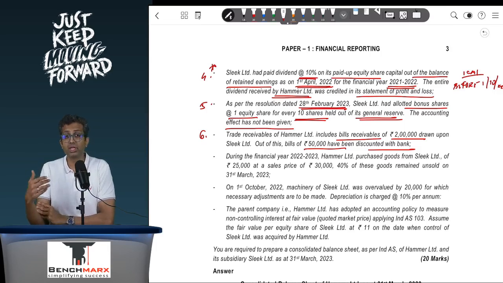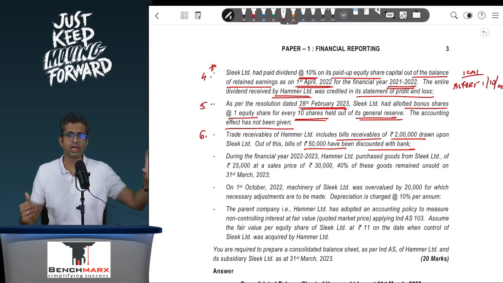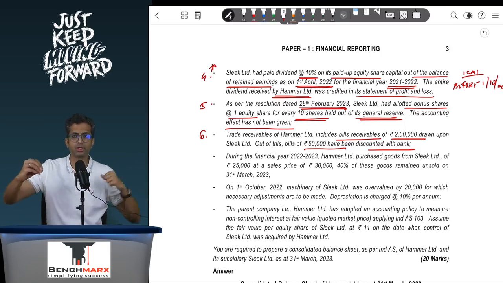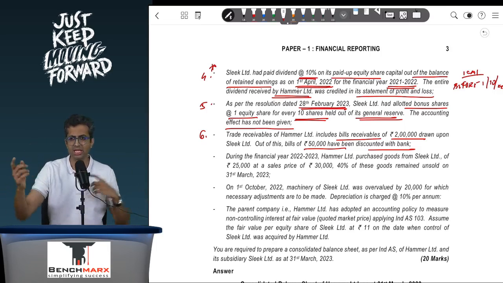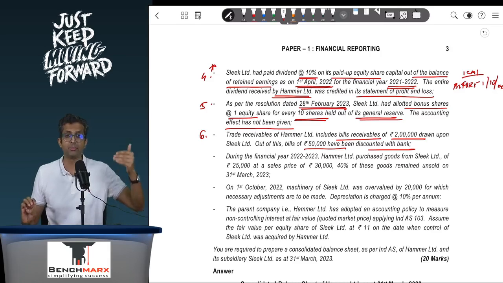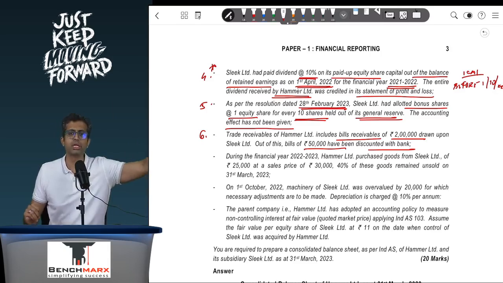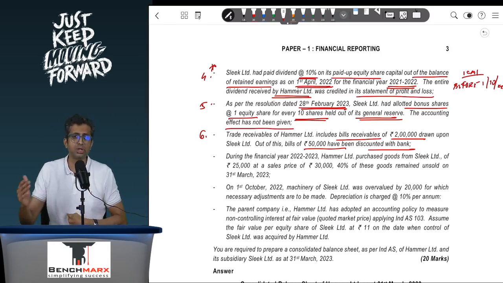However, in the books of Sleek, where the bills are payable, earlier we thought that Sleek has to pay Hammer and hence it is intercompany and to be eliminated. But if Hammer discounts the bill, then it showcases that Sleek has to pay the money to the bank, and hence it is a liability which will continue to appear and will not be eliminated. So over here, your intercompany elimination for the bills receivable and payable will happen only to the extent of 1,50,000. The bills which have been discounted will not be eliminated because Sleek has a liability to pay to the bank.